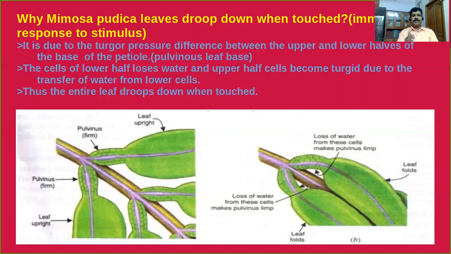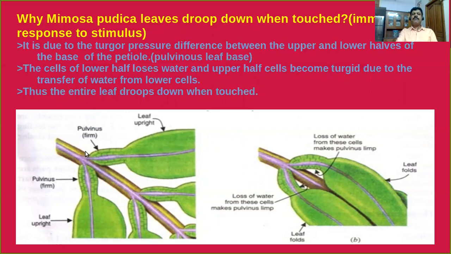As you know, it's a type of immediate response to stimulus. For learning this concept in detail, first of all, we have to learn the structure of the leaf, I mean the Mimosa pudica plant leaf. When you consider this leaf, you can see that there is a swollen petiole or swollen leaf base.